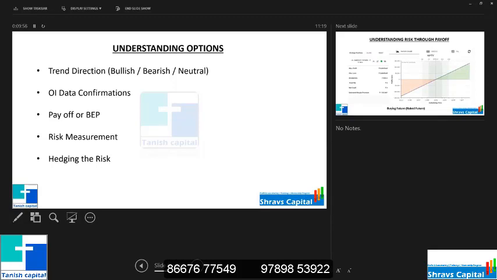Then hedging the risk, how to control all those risks. If you know the risk, then only you can cut the risk. So hedging the risk means first you should assess the risk and know the risk.